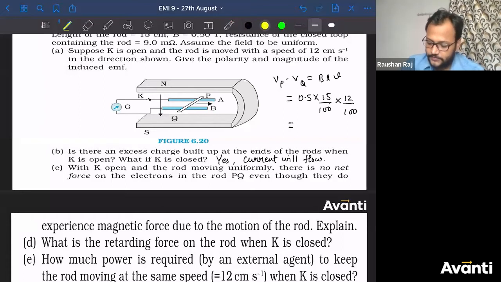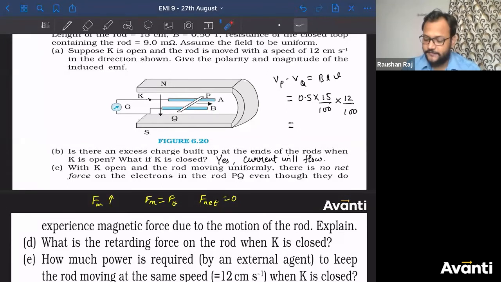Magnetic force is in upward direction. Fm will be equal to Fe and Fnet will be 0. If Fnet is 0, that doesn't mean Fm will also be 0, right? This Fm occurs because of the uniform motion of the rod. That Fm is cancelled or compensated by the electrostatic force, and that is why net force is 0. But it doesn't mean that magnetic force will also be 0. There will be magnetic force, and because of that, the accumulation of charges has started, centered at P, positive charge, and at Q, negative charge.